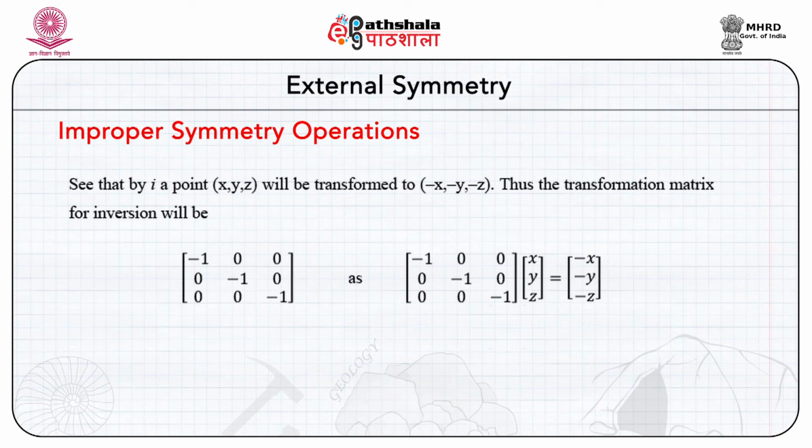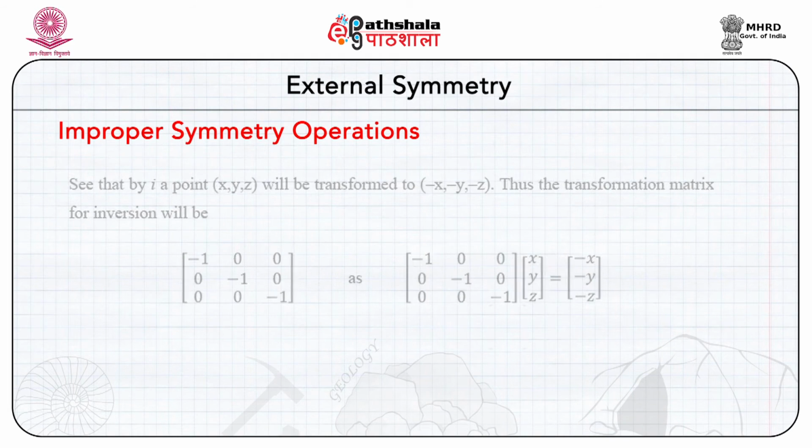See that by inversion a point (x, y, z) will be transformed to (-x, -y, -z). Thus, the transformation matrix for the inversion will be, as you can see here, that is 1-bar: [-1 0 0; 0 -1 0; 0 0 -1] times (x, y, z) equal to (-x, -y, -z).